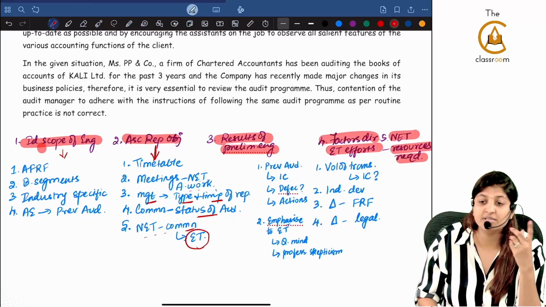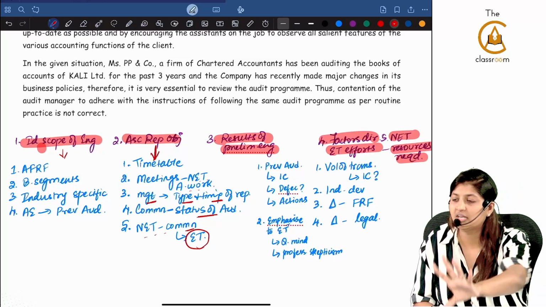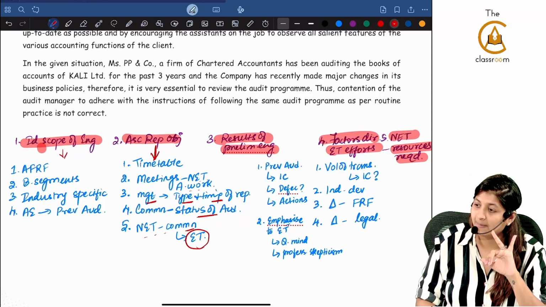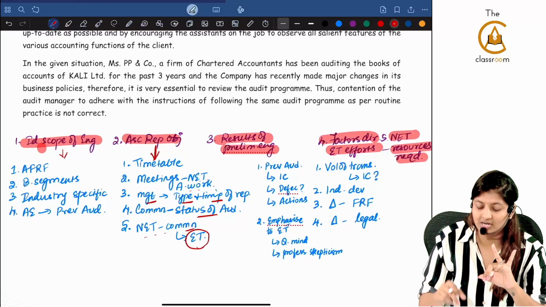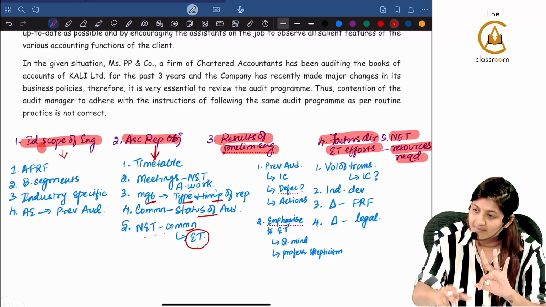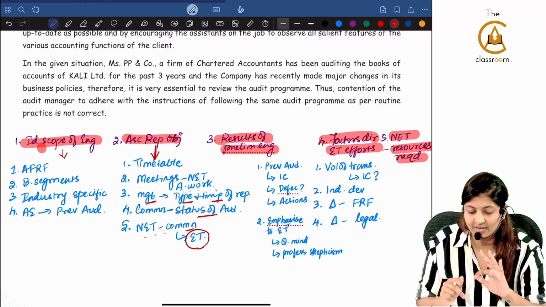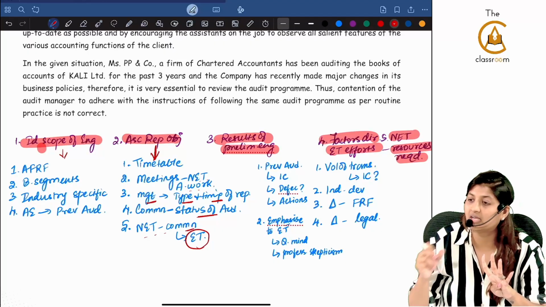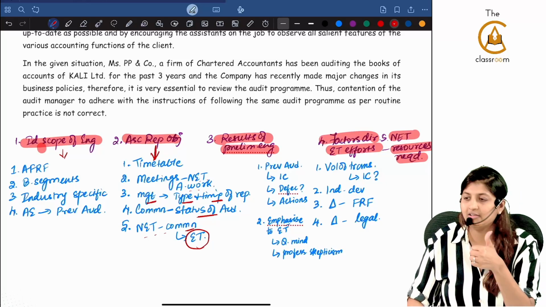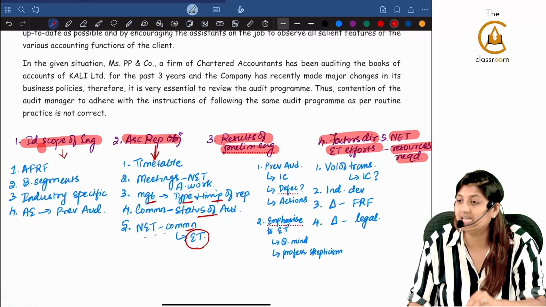Reporting objectives means previously itself you are going to agree with the management saying these are the reports that I am going to give to you. What is the timetable for that? That is the first point. Second, with regard to my audit work, what is the nature, extent and timing? I am going to have a meeting again with the management. Third, with the management I will be saying what is the type of report I will be giving and the timing of that report. Fourth, the status of that audit work I will be communicating to the management. And last, with the engagement team members also I will be communicating the nature, extent and timing of the audit work which will be given. This is ascertaining reporting objectives.